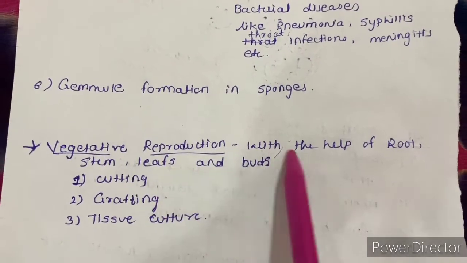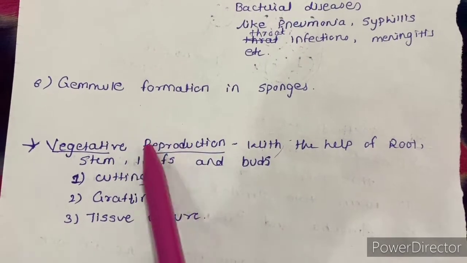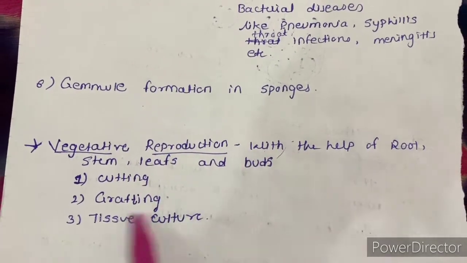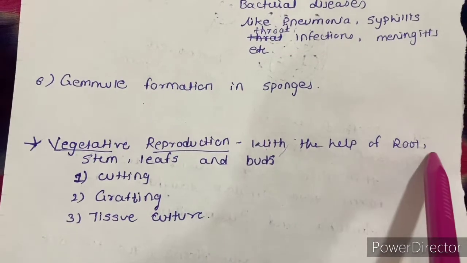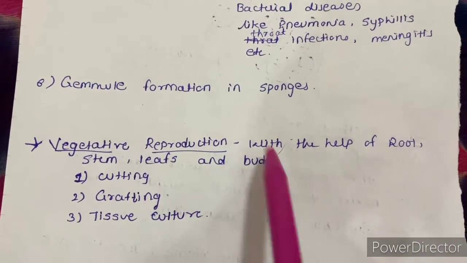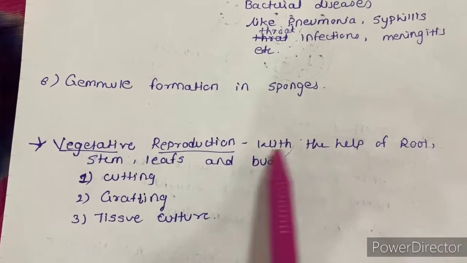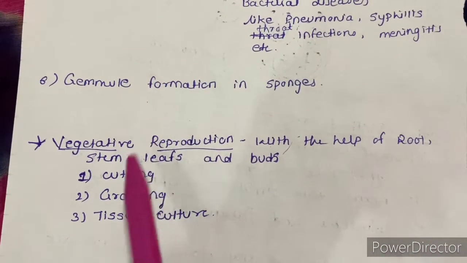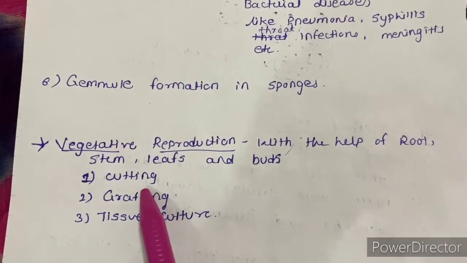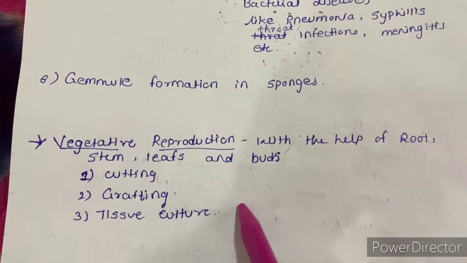So now see what you have to read in vegetative reproduction. Reproduction with the help of root, stem and buds. What is vegetative reproduction? It is reproduction with the help of root, stem, leaves and buds. Here you have to read cutting, grafting and tissue culture.